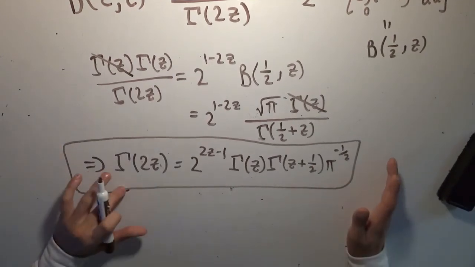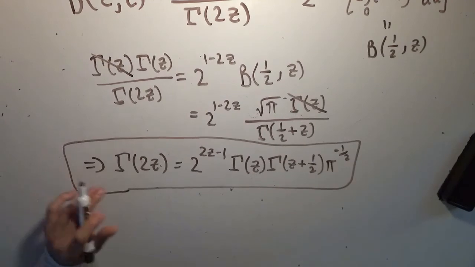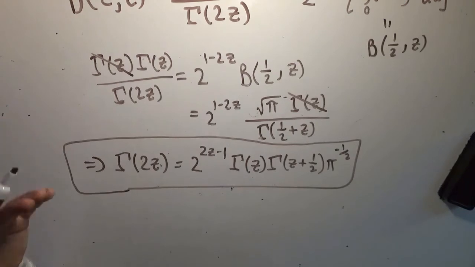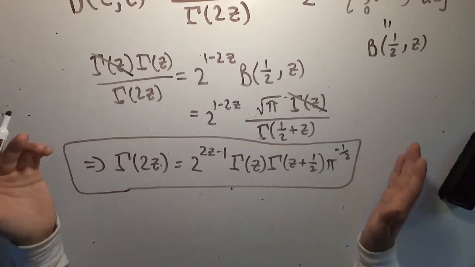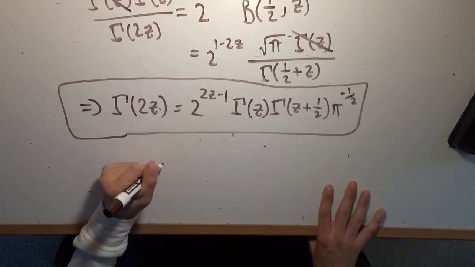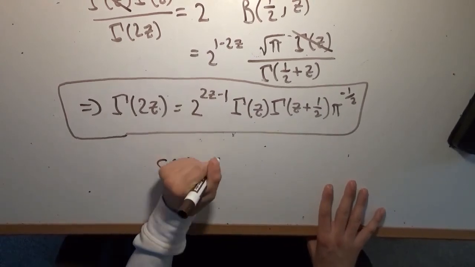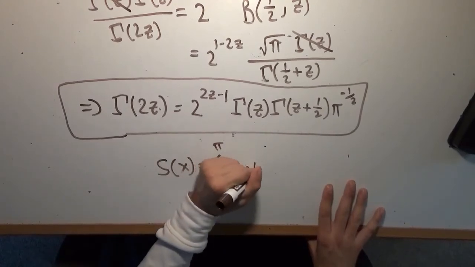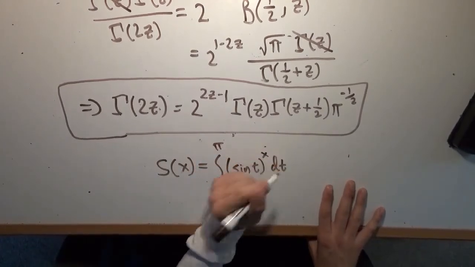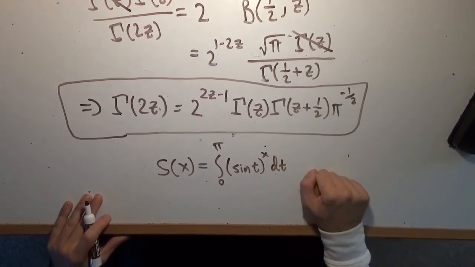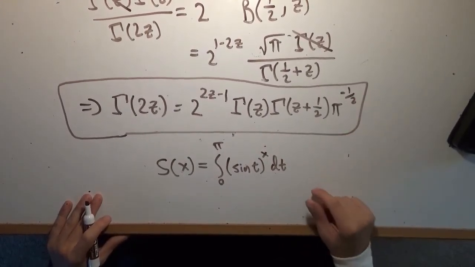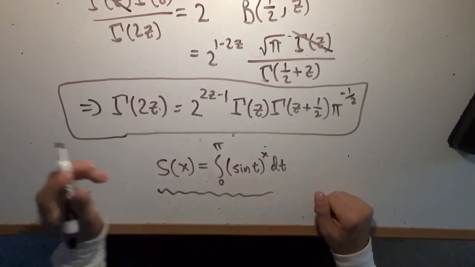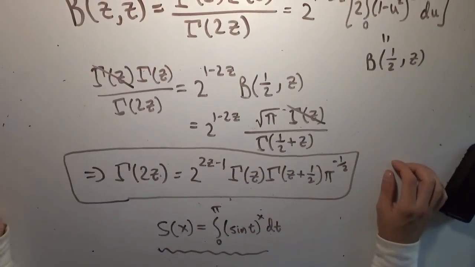I hope that wasn't too quick. I just wanted to get this part done so that we can use this fact and the beta function to evaluate what I want to do in the next video, which is the next installment of the Wacky Integrals videos, where we will be investigating this function, s of x equals the integral from 0 to pi of sine of t to the power of x dt. Whatever this equals, we're going to need the gamma function and the beta function and Legendre's duplication formula to do some fun manipulations of it, but we're going to see this in the next video. And that's after we've derived these facts, which we have now.